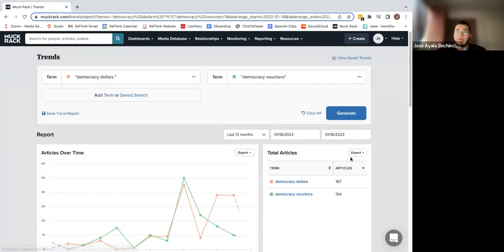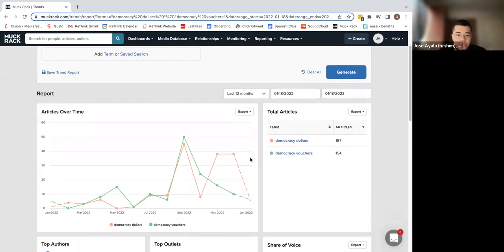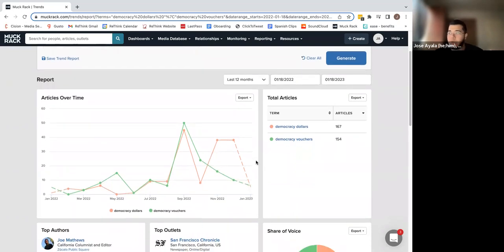A little bit about MuckRack's trends feature: it basically analyzes and compares articles published about any given topic or term, which can give us some insight into how news is trending. If we scroll down a bit, we can see an articles over time graph, which will show us how many articles were published about a given topic or term over a certain time frame. Here we've got the last 12 months.